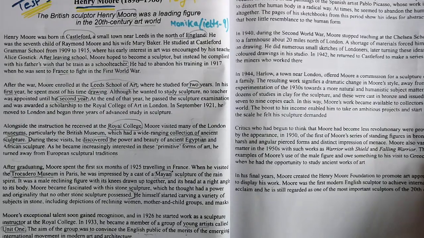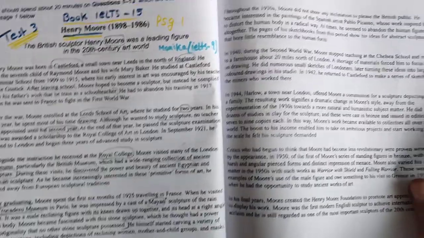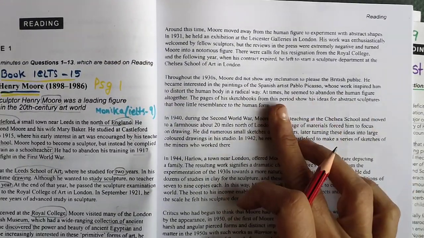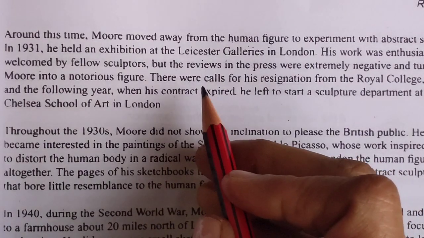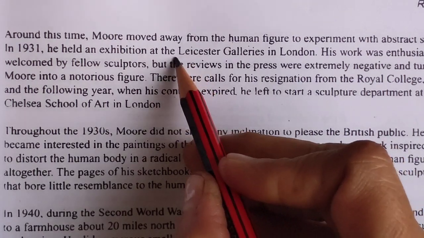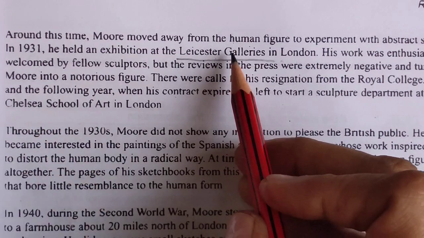Okay, now you can see the whole page we have done. Now I will be shifting my base towards this second page. Yes, for the first option, the first fill in the blanks, we were looking for this keyword in London. Okay, let's read what they are saying about Murray.